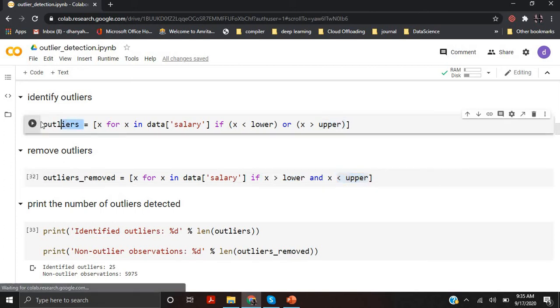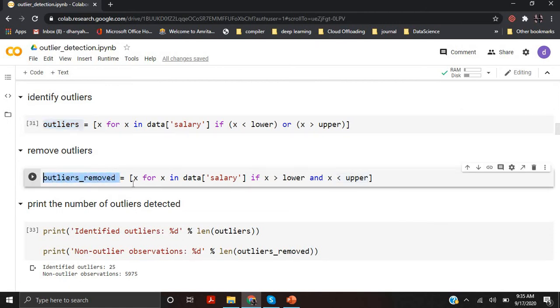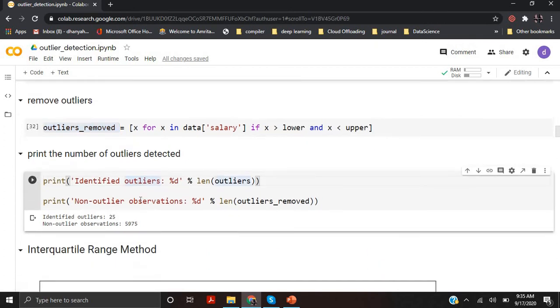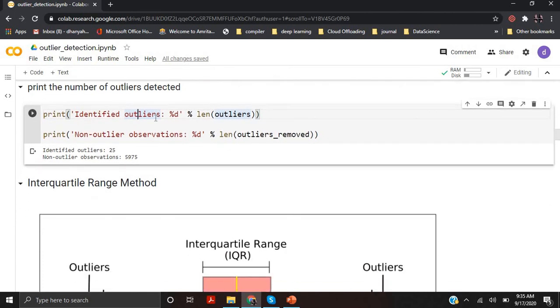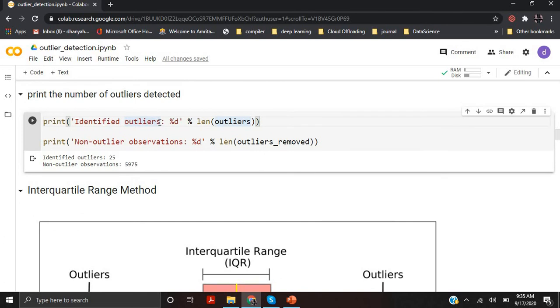So outliers is an array which will depict all the points which are outliers, and outliers removed is an array which will give you the data which is not an outlier, or which is within the range of the lower cutoff and upper cutoff region. Finally, I'm just displaying how many values are detected as outliers and how many values are detected as normal values. As you can see, 25 values I have detected as outliers and 5975 values categorized as normal ones. So this is how you can apply the standard deviation method to find out the outliers.